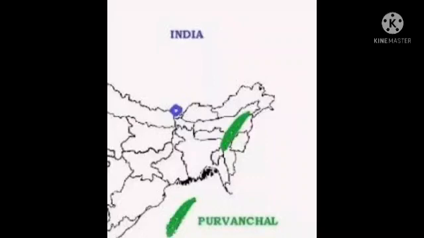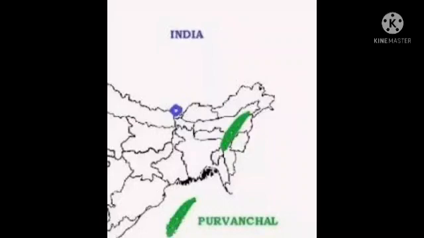These states are called Seven Sisters. Children, do you know the word flora and fauna? Flora and fauna means all the plants and animals that live in a particular area. Here, flora means plants. Fauna means animals.